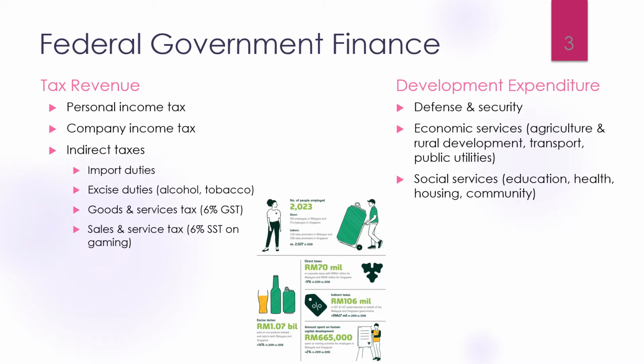The government receives tax revenue from personal income tax, company income tax, and indirect taxes. The indirect taxes include import duties, excise duties, goods and services tax, as well as sales and service tax. The tax revenue received can be used by government to spend on defense and security, economic services, and social services.